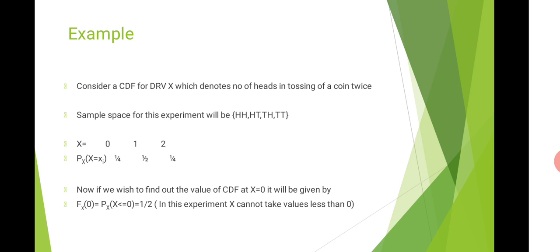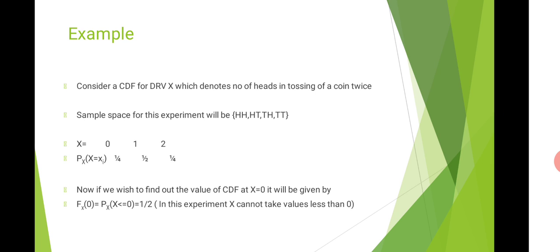So let us consider an example. Consider a CDF for a discrete random variable x which denotes the number of heads in tossing of a coin twice. The possible sample space is HH, HT, TH and TT. The possible values for the random variable are 0, 1 and 2 because x here denotes number of heads, and the possible corresponding probabilities are also listed. Now if I want to find out the value of CDF at x equal to 0, it will imply the probability that my random variable is going to take values up to x. Now x is 0 here, so there is only one possible value and the corresponding probability is 1 by 4. The value of CDF at this point will be 1 by 4.